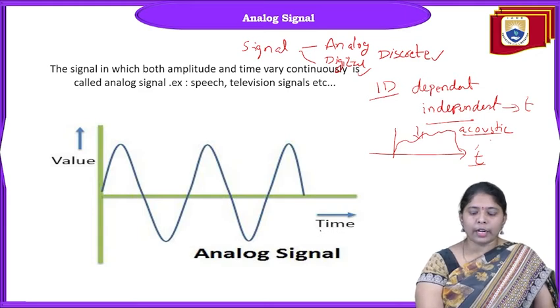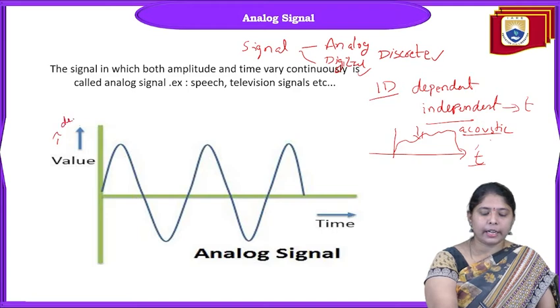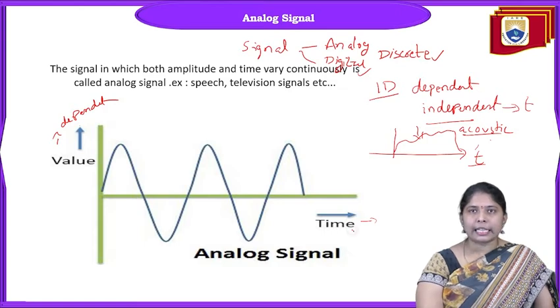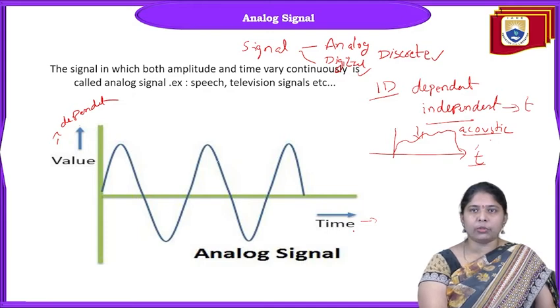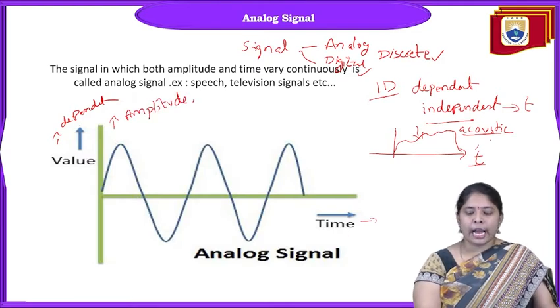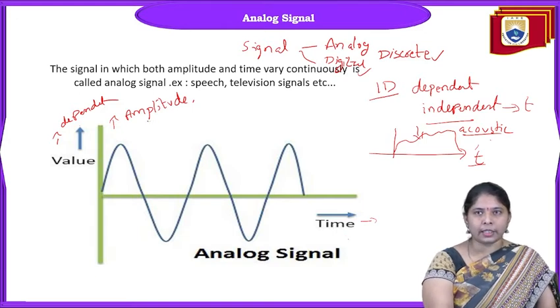We know that there is one dependent variable on the y-axis and one independent variable, time, on the x-axis. We are measuring the strength of the signal with respect to time. The strength is known as amplitude. So time is on the x-axis and amplitude is on the y-axis.